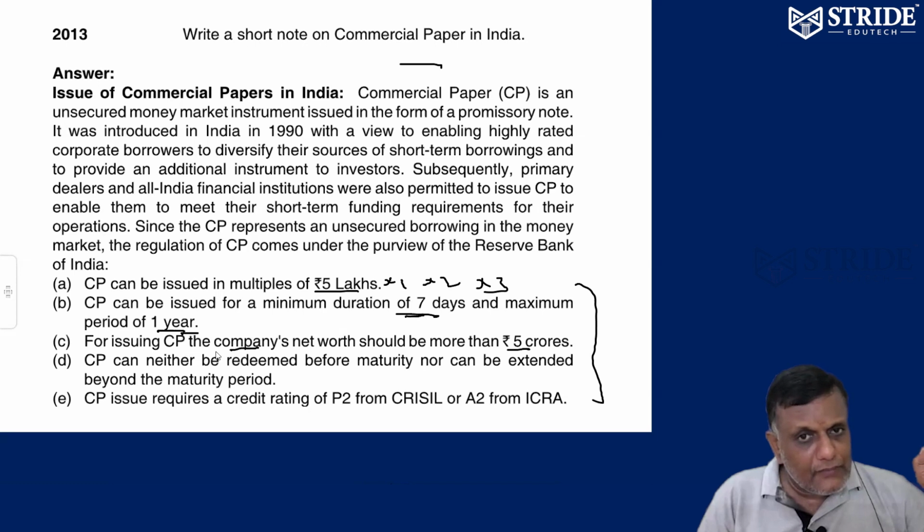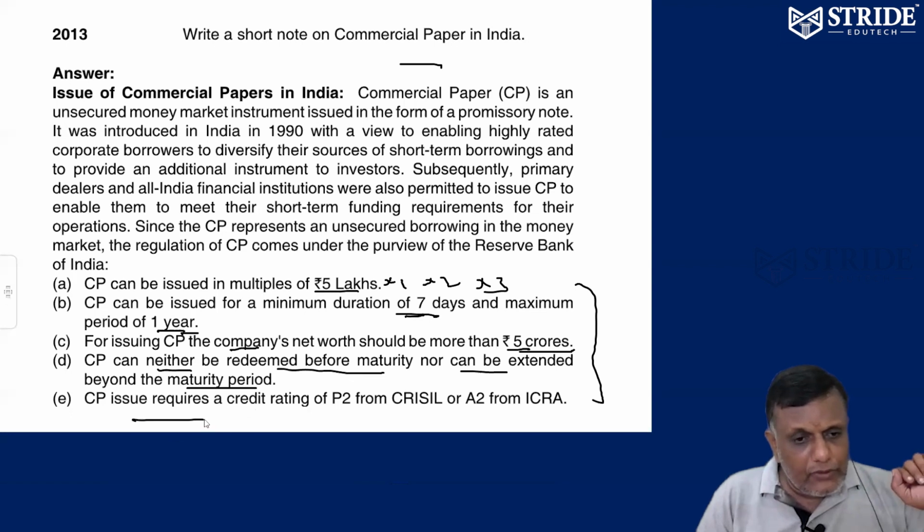Commercial paper. Who can issue CP? A company whose net worth is 4 to 5 crores and above can issue CP. CP can neither be redeemed before maturity nor extended beyond maturity. No redemption, no extension, but a new CP can be issued. At maturity, repayment has to be started.